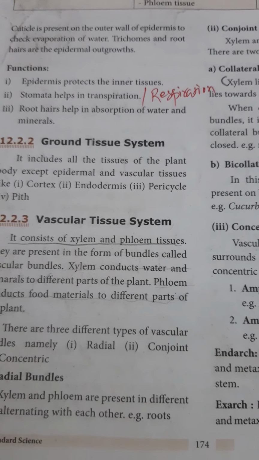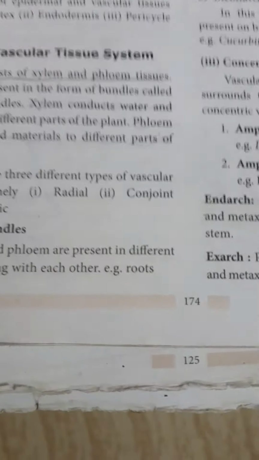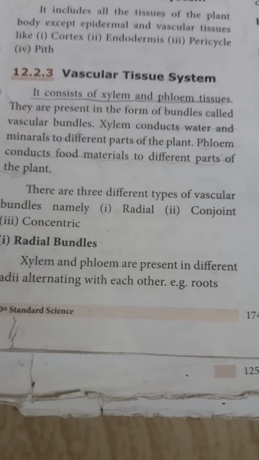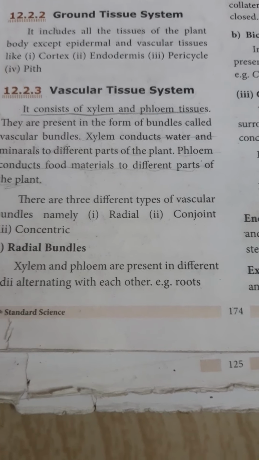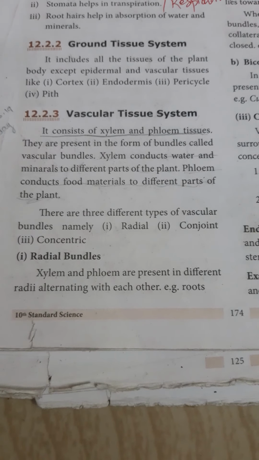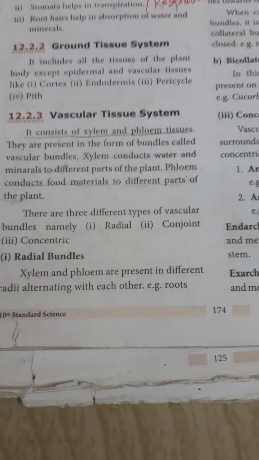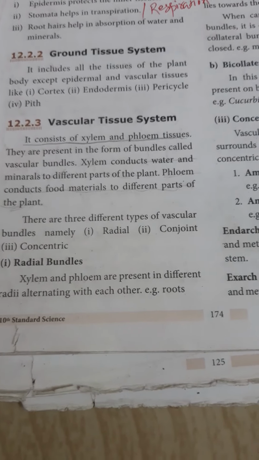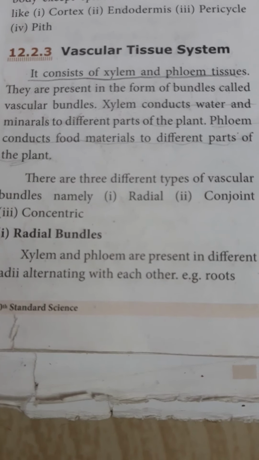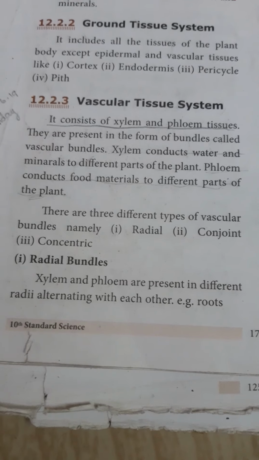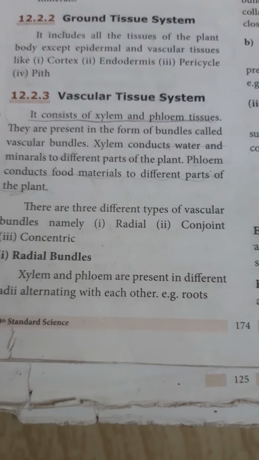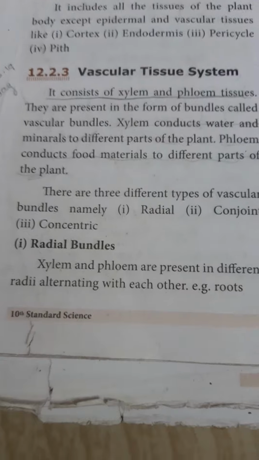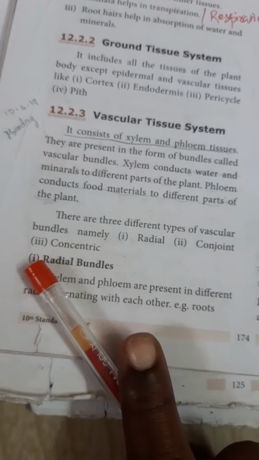Okay, then the vascular tissue system. It consists of xylem and phloem. They are present in the form of bundles, a single bundle, so it is called vascular bundles. Xylem conducts the water and minerals to different parts of the plant from the root. Phloem conducts the food materials to different parts of the plant from the leaf.